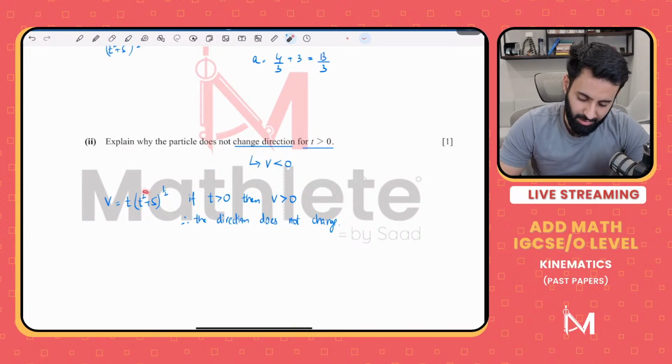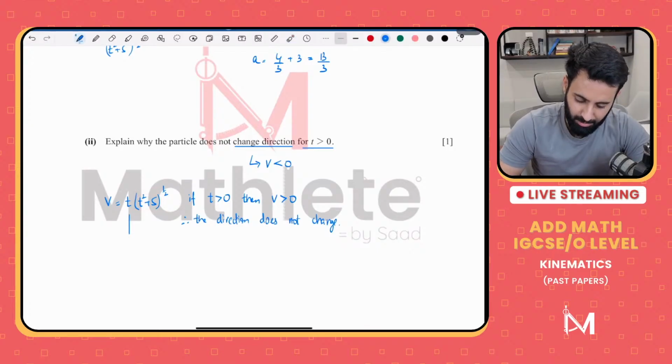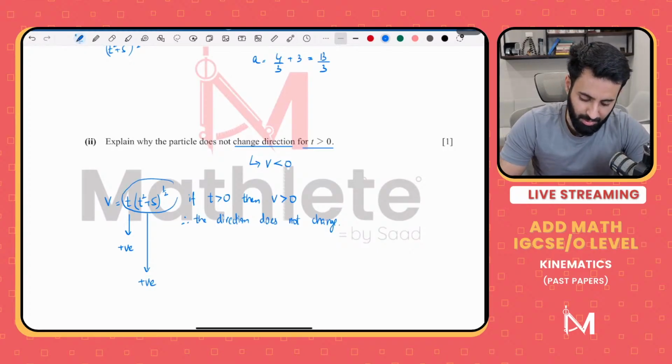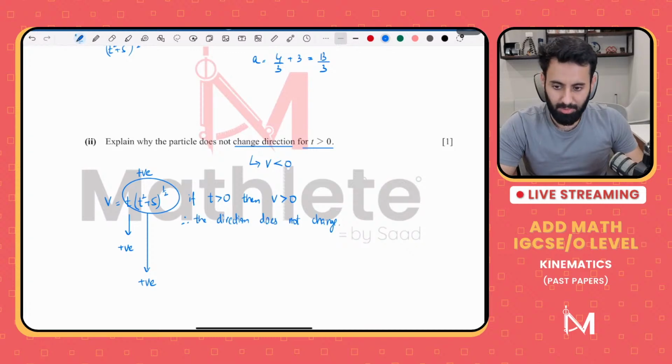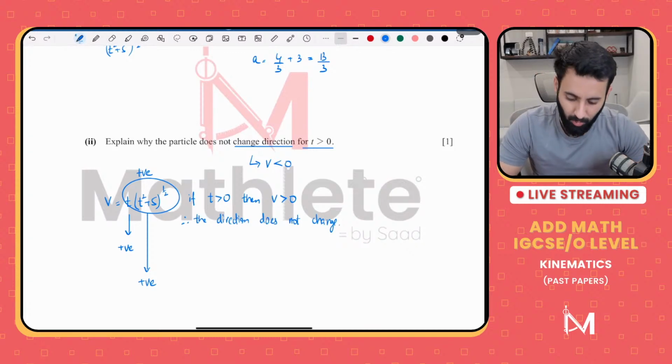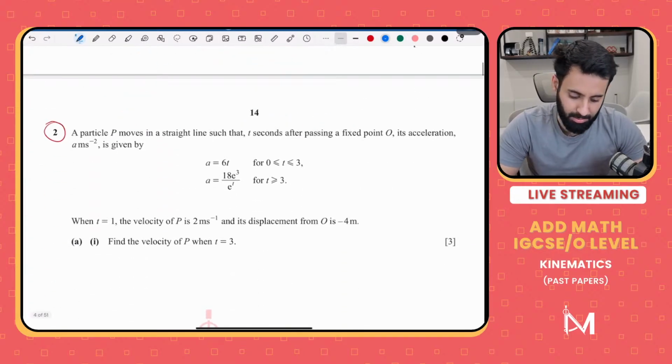So if t is greater than 0, then t squared plus 5 will also always be positive. Notice what the question is saying: explain why the particle does not change direction for t greater than 0. So if t is greater than 0, this will be positive, and this will also be positive, so the overall value of velocity will always be positive. And if velocity is always positive, that means the object is moving in just one direction. How do we know by looking at the velocity that the object has changed direction? If the velocity becomes negative. So I hope it's clear.